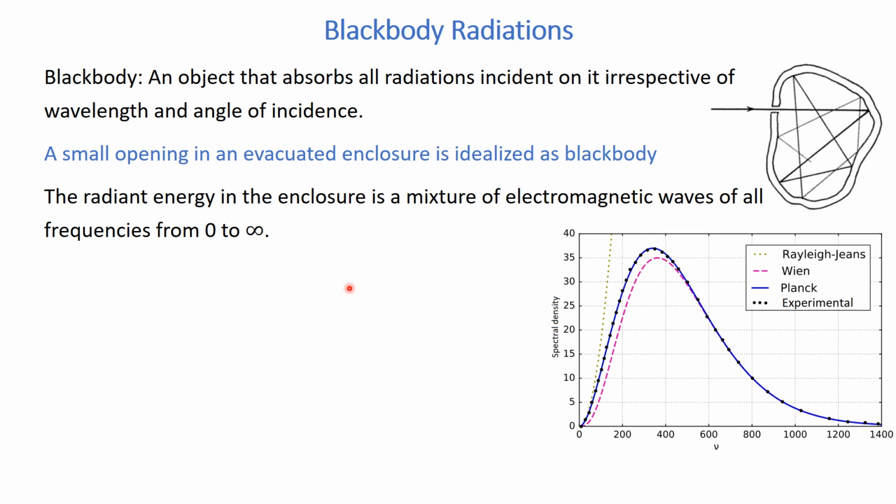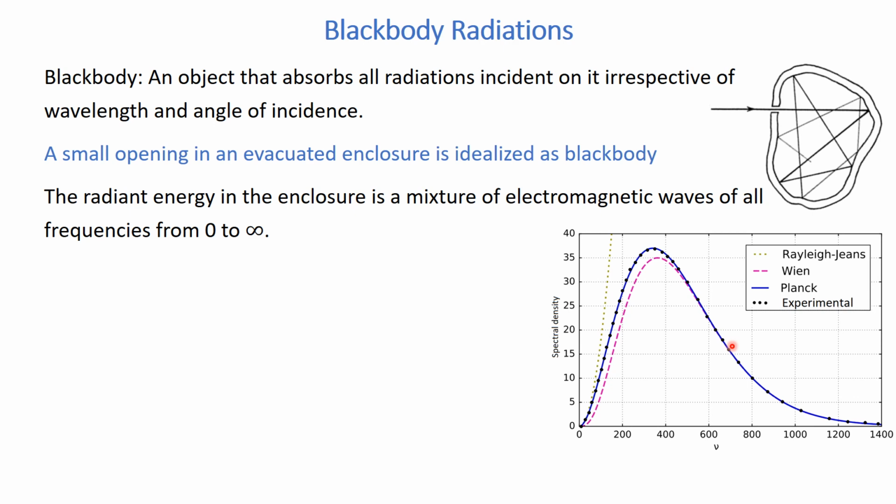So if you plot the radiant energy, or we also call it the spectral density, this is the energy per unit volume of the black body, against the frequency, we see this type of plot where the dotted line represents the experimental plot, while the blue line represents the Planck law, the pink dashed line represents the Wien's law, and the black dotted line represents the Rayleigh's law.